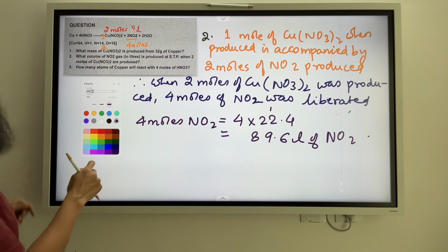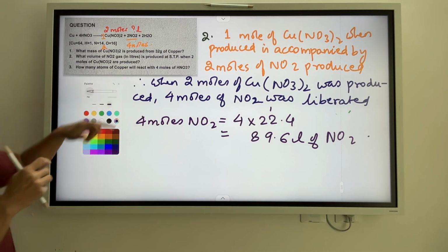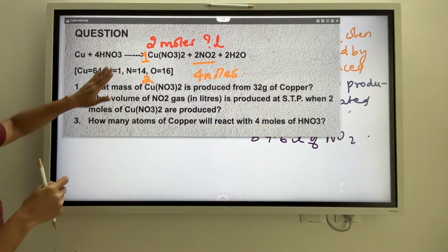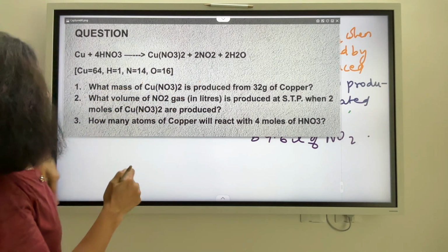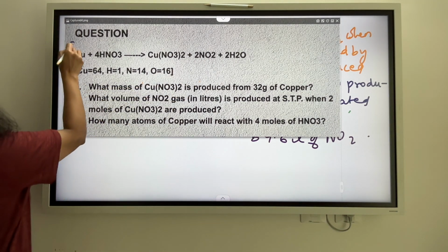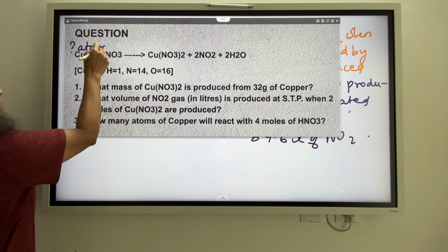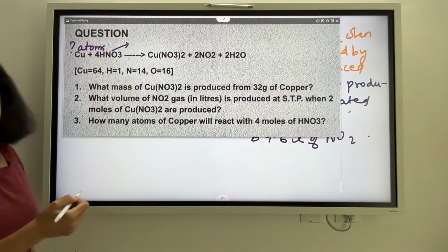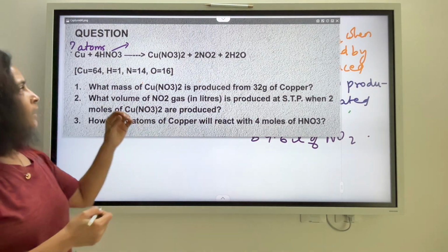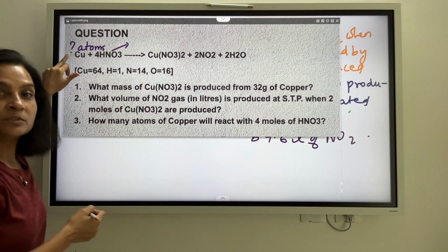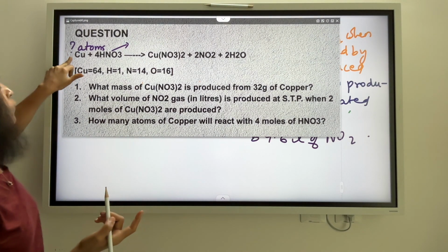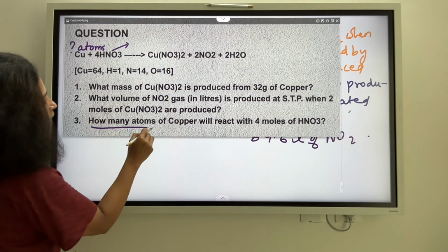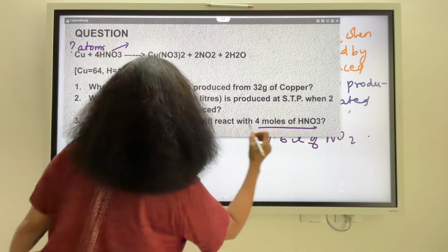Now coming to the last part, how many atoms of copper will react with 4 moles of nitric acid? So we have to find out how many atoms of copper will react with 4 moles of nitric acid. This is already 4 moles. So ideally speaking, how many atoms in 1 mole of copper, because 1 mole of copper was reacting with 4 moles of nitric acid. My question is, how many atoms of copper will react with 4 moles of nitric acid?